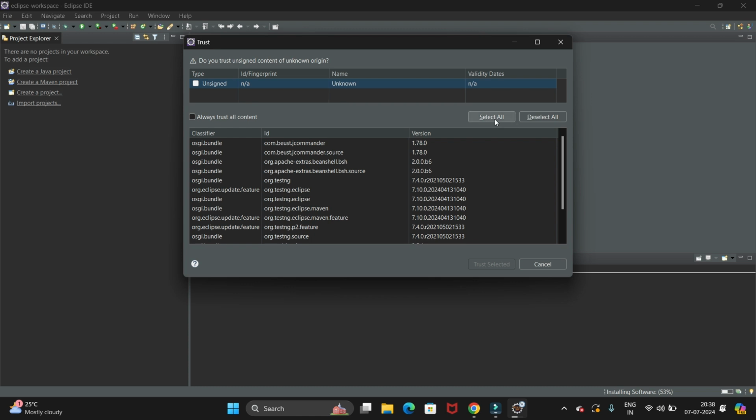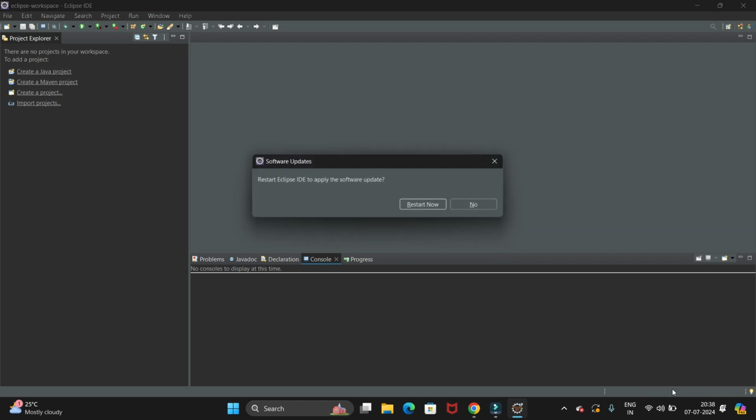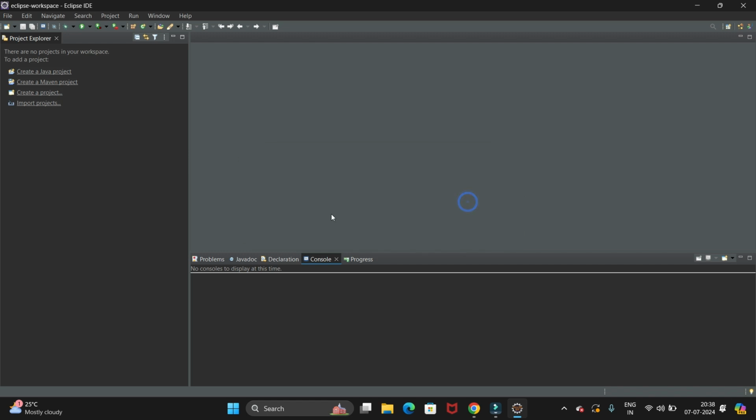Now here we have to click on the select all and the trust selected. So it will complete all your installation. Then click on the no button. So I'm not going to restart it right now.